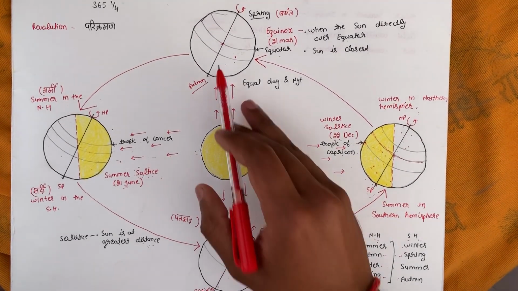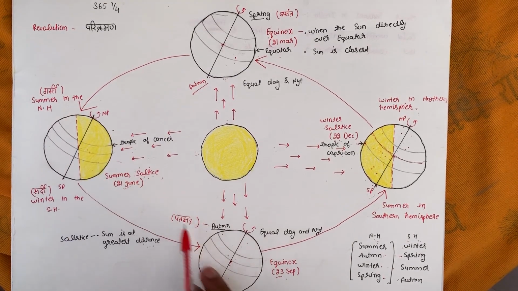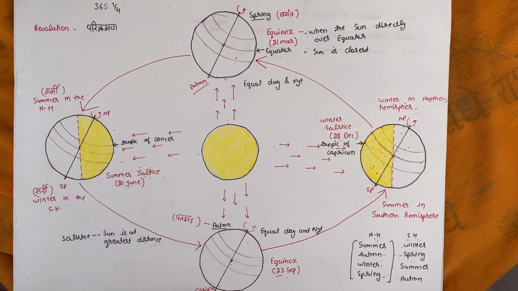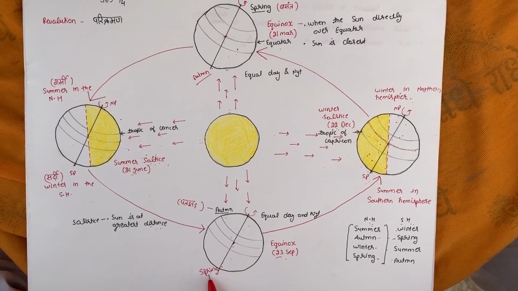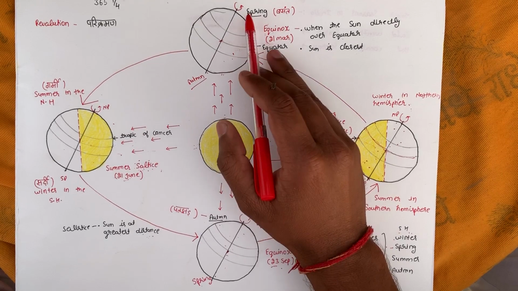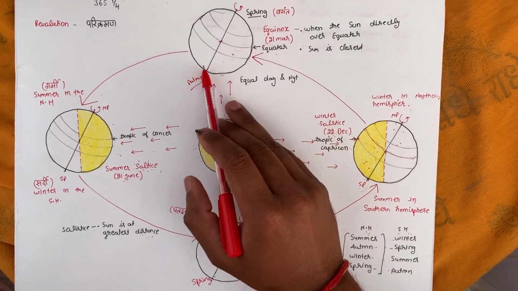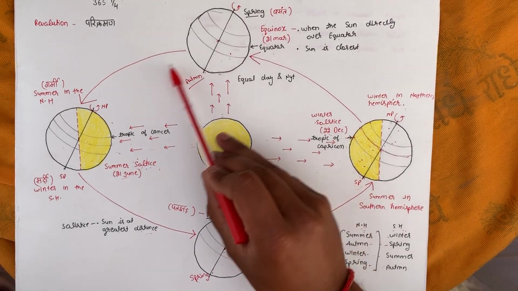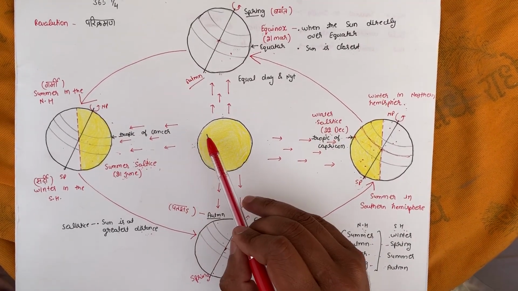In these positions we can see after the summer in the northern hemisphere comes the autumn season, and in the southern hemisphere comes the spring season, and vice versa in this position: spring in the northern hemisphere and autumn in the southern hemisphere. So guys, this was our topic of rotation and revolution.